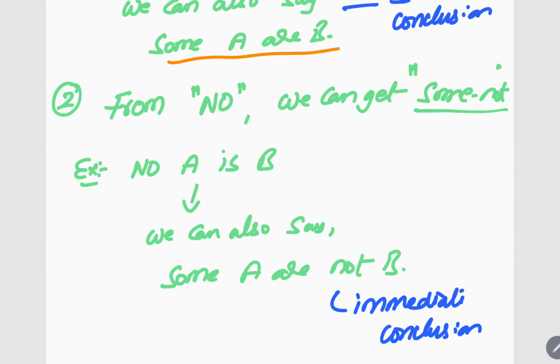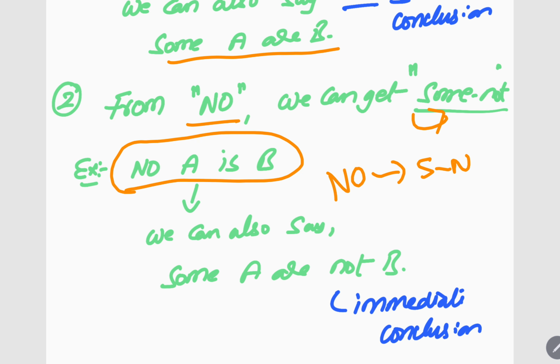Next, from no we can get some not. Okay, from no we can get some not. If there is an option, no A is B, it should be the answer in the question. Got it? But in the options you cannot say no A is B. But also see, if there is an option called some A is not B, if that is there, you directly go for it. Got it? So this is one trick.